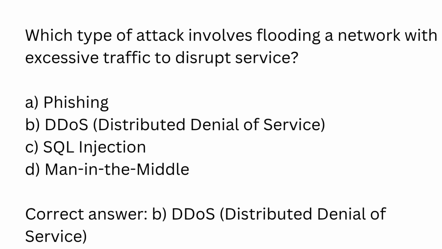Which type of attack involves flooding a network with excessive traffic to disrupt service? A. Phishing. B. DDoS, distributed denial of service. C. SQL injection. D. Man in the middle. Correct answer: B. DDoS, distributed denial of service.